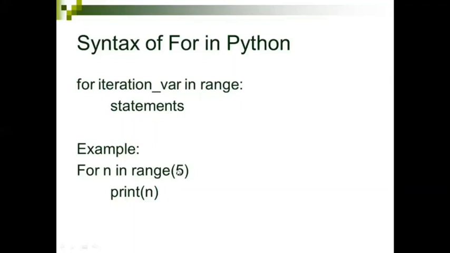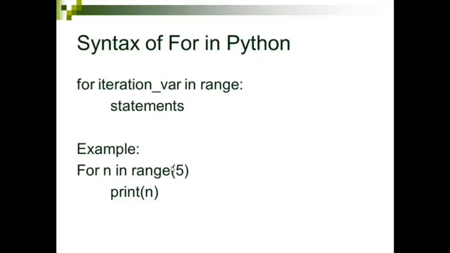It means what is the initial value, what is the final value that has to be printed, that you can give within commas, and by how much the count has to increase, or whether this range has to decrease. That also you can give as a third parameter here. So the third argument you can give could be a positive value, or it could be a negative value.